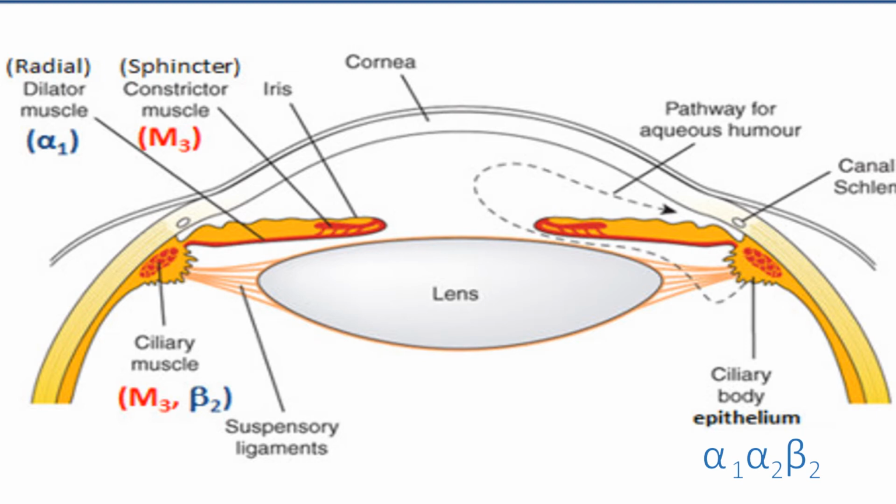The alpha 1 receptor is located in two sites, the dilator pupillae as well as the ciliary body. In the dilator pupillae, it leads to mydriasis of the pupil. The alpha 2 receptors are located in the ciliary body epithelium, and beta 2 receptors in the ciliary body epithelium as well as the ciliary muscle.